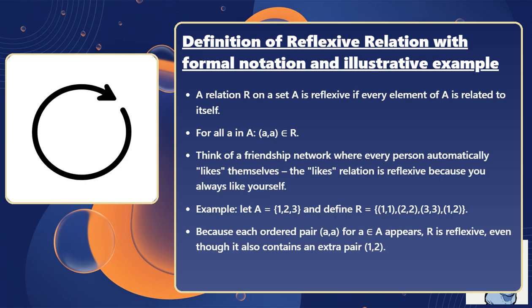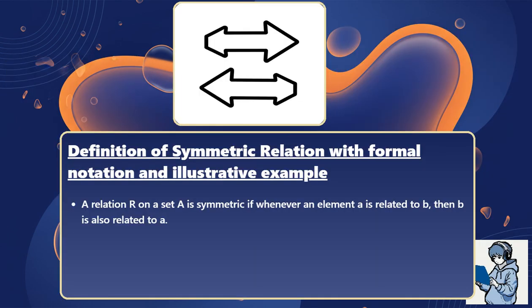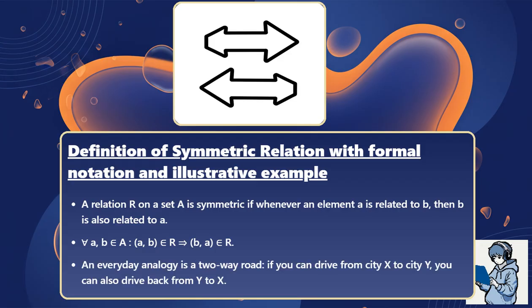A relation R on a set A is symmetric if whenever an element a is related to b, then b is also related to a. For all a and b in A, the pair (a, b) is in R implies the pair (b, a) is in R. An everyday analogy is a two-way road. If you can drive from city X to city Y, you can also drive back from Y to X.